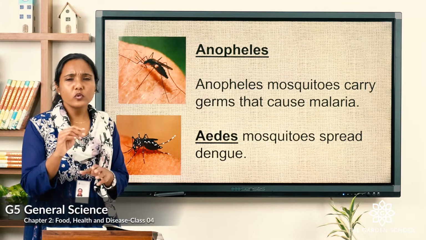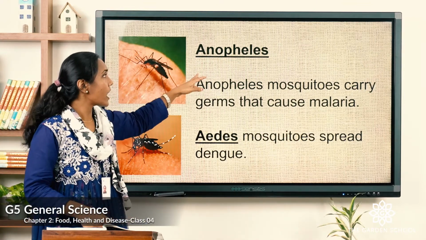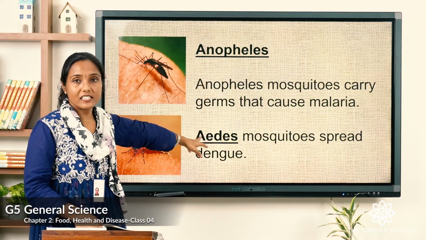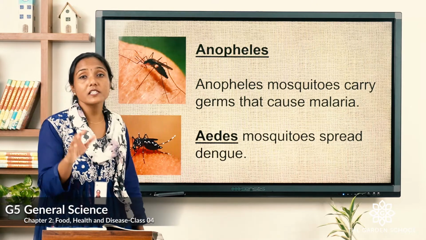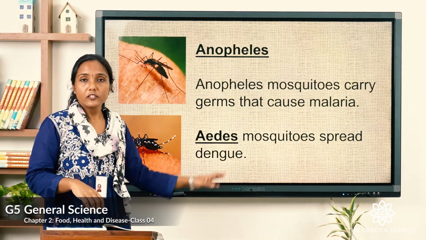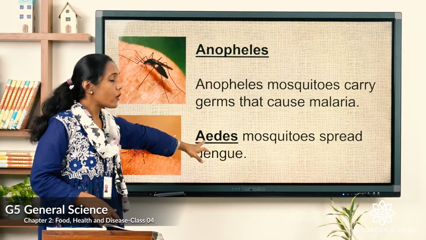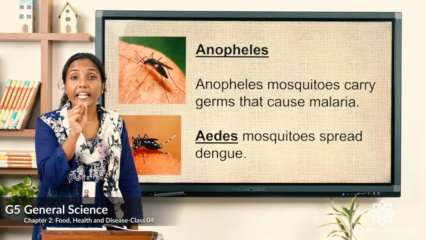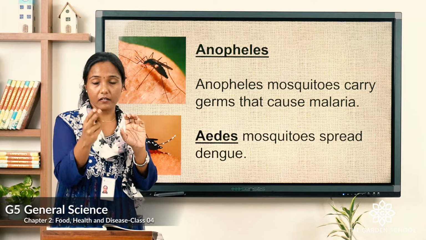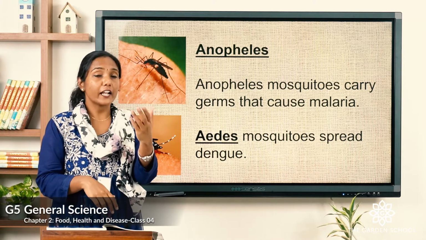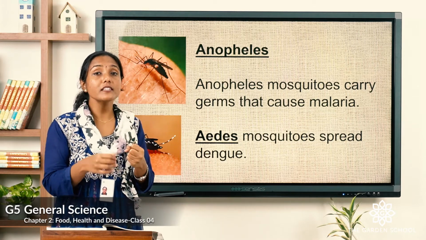So we have two types of mosquitoes we are going to learn here. You can see on the screen, one is Anopheles and the other is Aedes. So Anopheles mosquitoes carry germs that cause malaria. Okay. So which kind of mosquito spreads malaria? It's Anopheles. Now Aedes mosquitoes spread dengue. Okay. So keep that in mind. Two types of mosquitoes. One is Anopheles. Anopheles mosquitoes cause malaria and Aedes mosquitoes cause dengue.